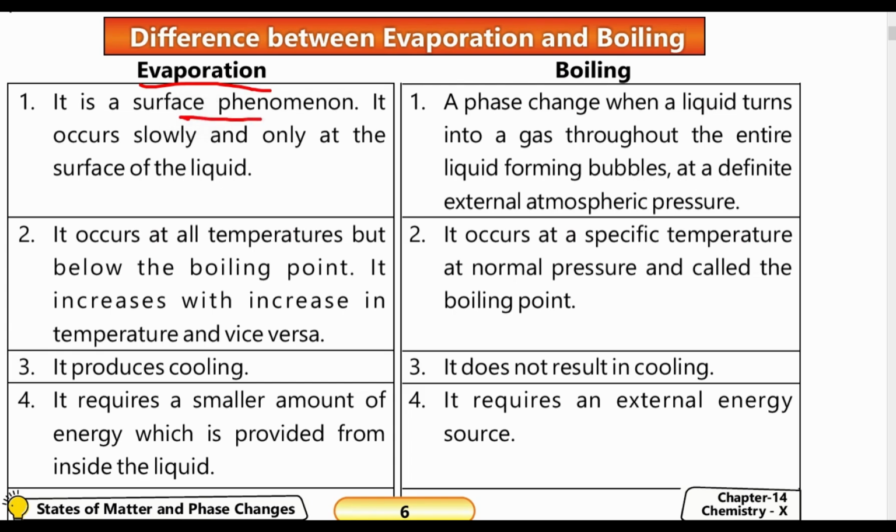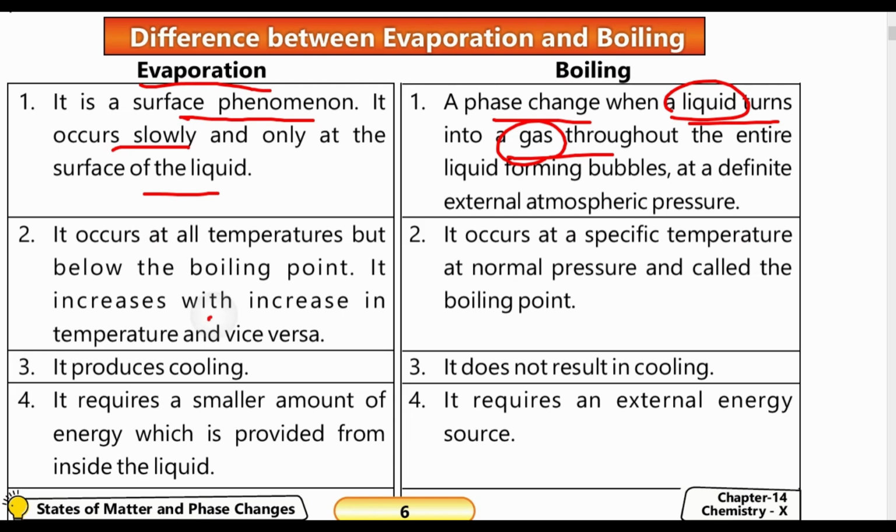Evaporation is a surface phenomenon, that means it occurs only at the surface of the liquid. It occurs slowly and only at the surface of the liquid. Boiling is a phase change in which a liquid converts to the gas phase throughout the entire liquid, forming bubbles, at a definite external atmospheric pressure. Second difference, evaporation occurs at all temperatures but below the boiling point.